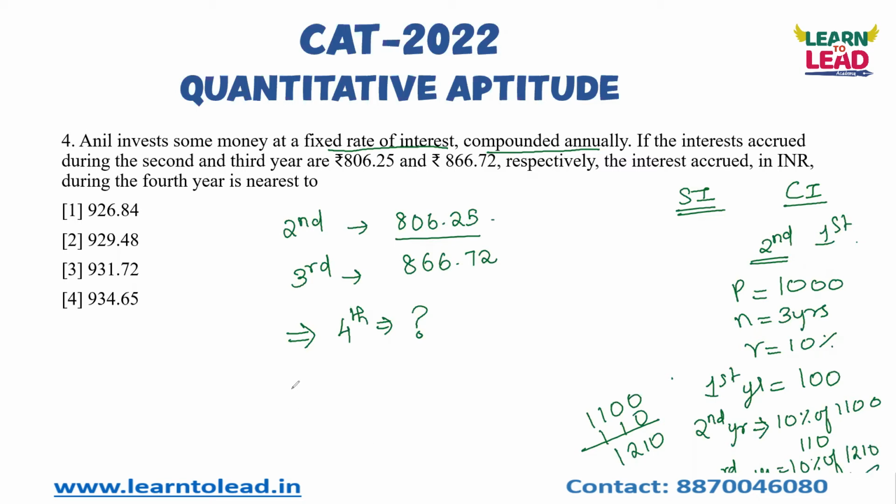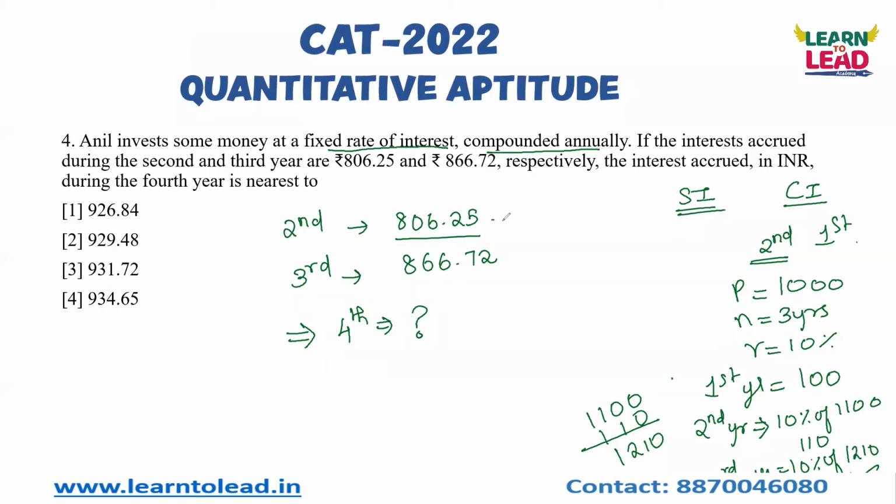So you will be calculating interest on the previous year's interest also. Every year you'll be calculating the interest percentage. That is the basic concept for compound interest.